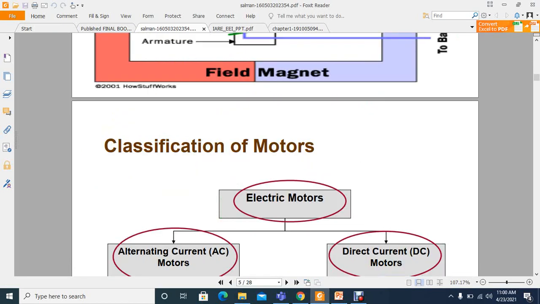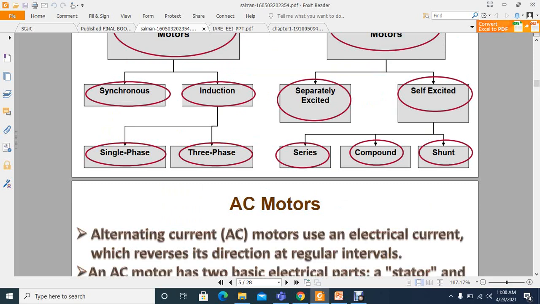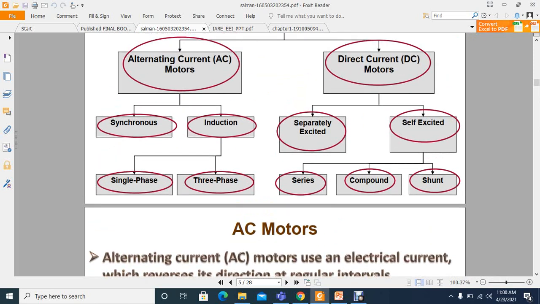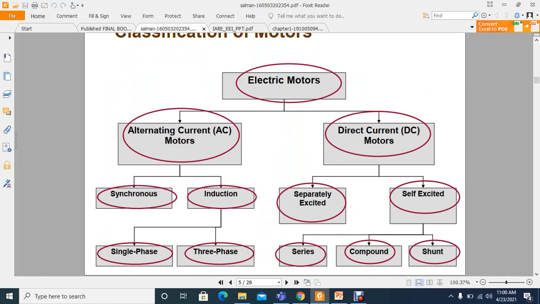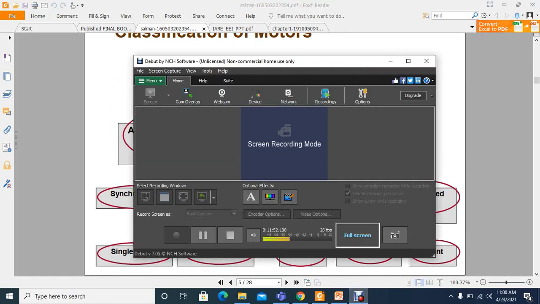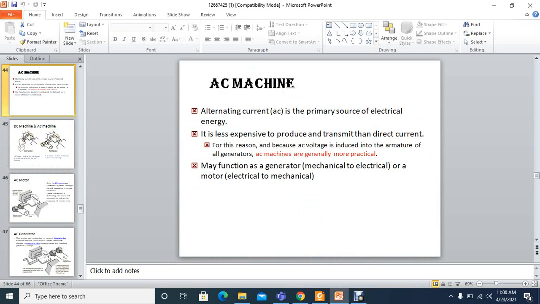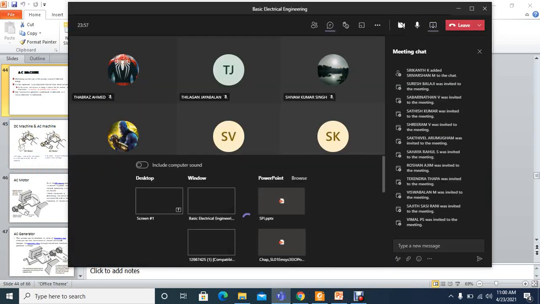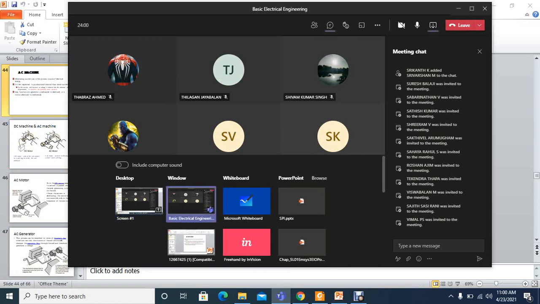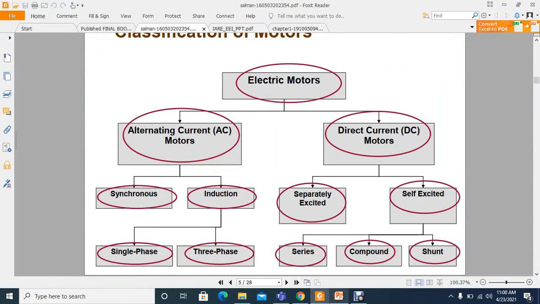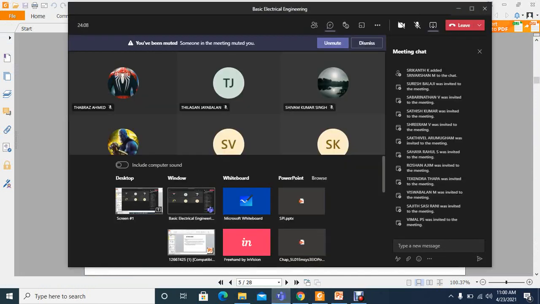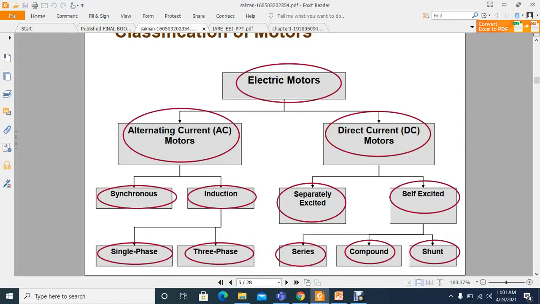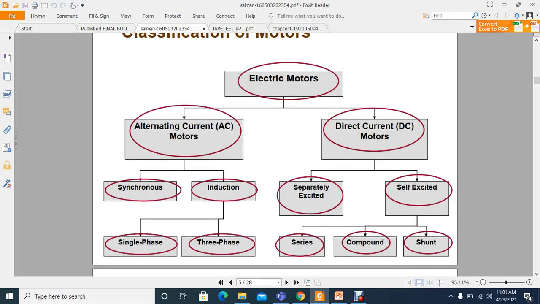Show the types, the elaboration. How many types are available? Are you able to see the screen, guys?